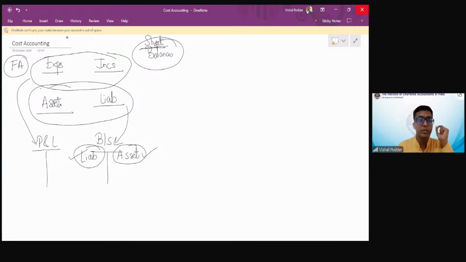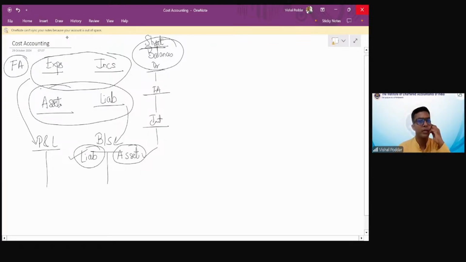Those balances where we have not closed the account by transferring it to P&L, those balances which we want to carry forward. Now, make a list of assets. Let us say debtors, land, building, plant, machinery, fixed asset, or maybe your investments, right? These are all your assets.